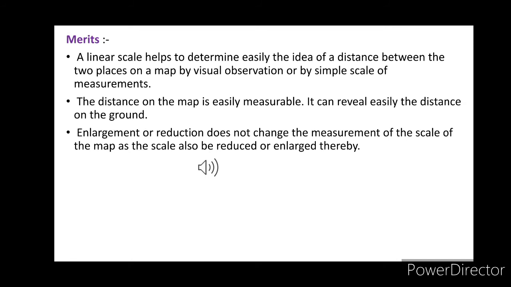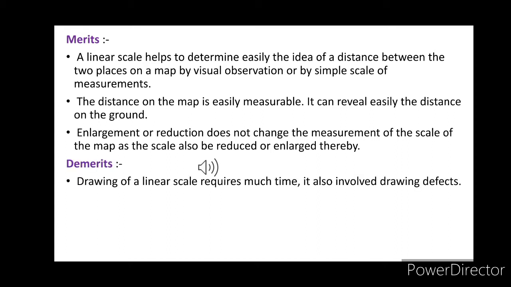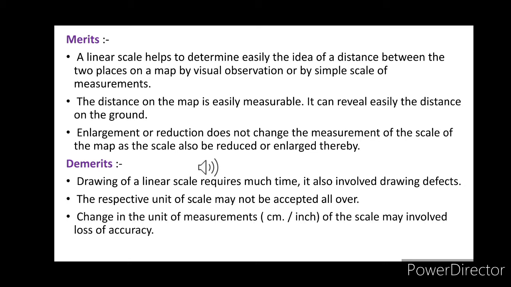But these types of merits are not available in the RF type of scale, meaning the second method or the first method. Next, demerits are: drawing of a linear scale requires much time and it may also involve drawing defects. Number 2, the defective unit of scale may not be accepted all over. And number 3, a change in the unit of measurement of a scale may involve loss of accuracy.